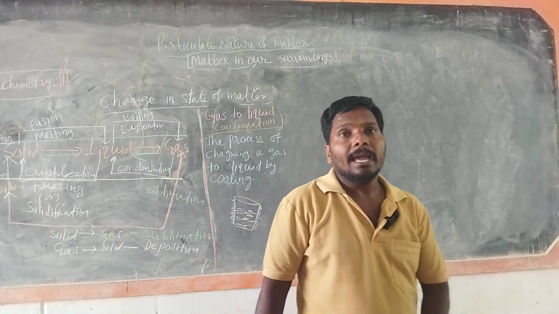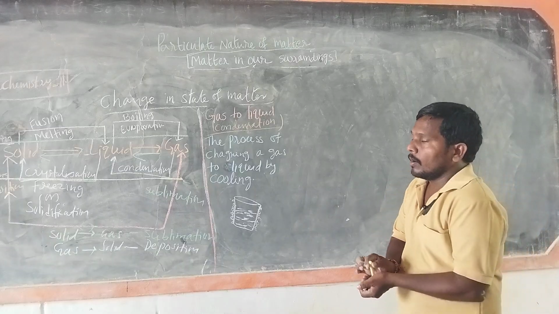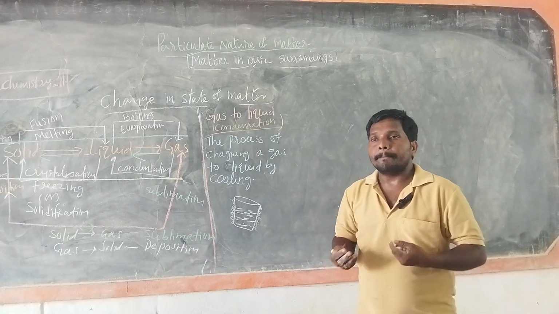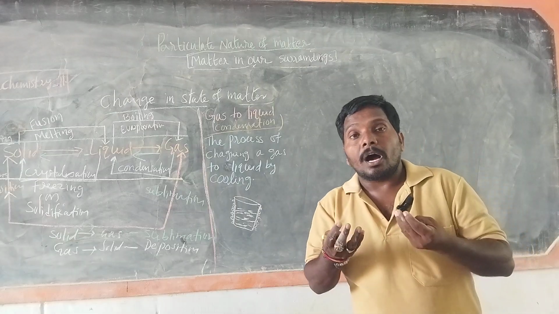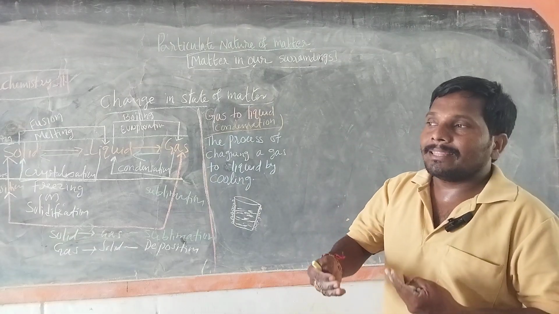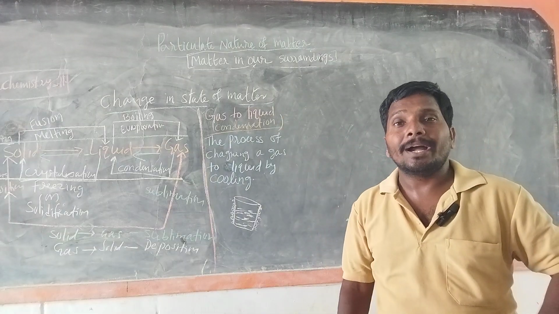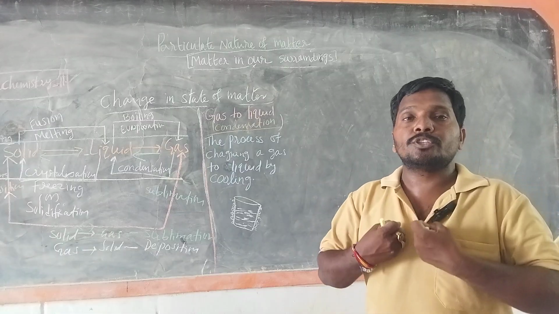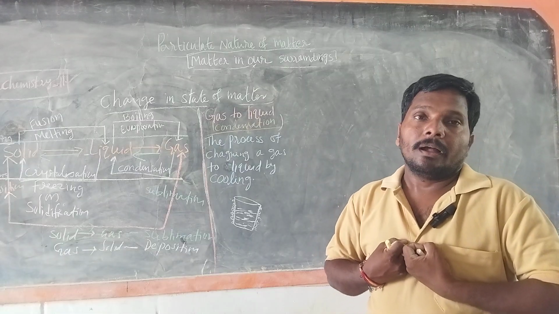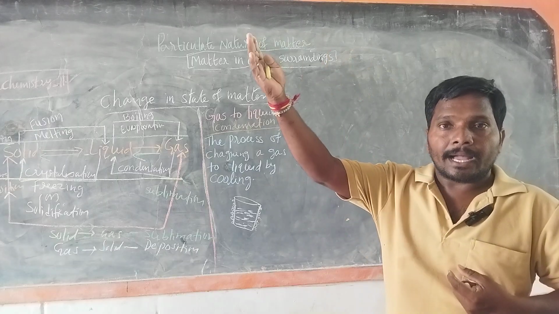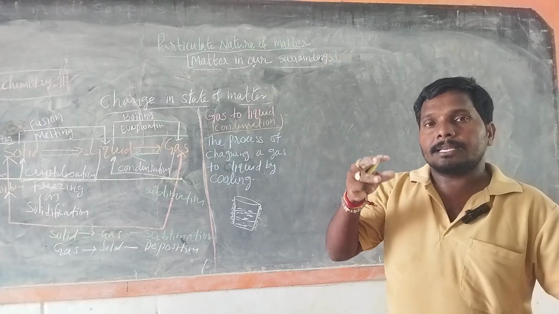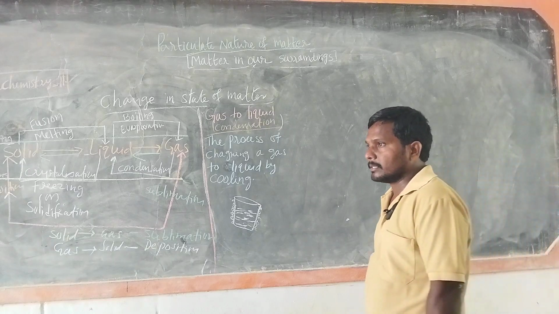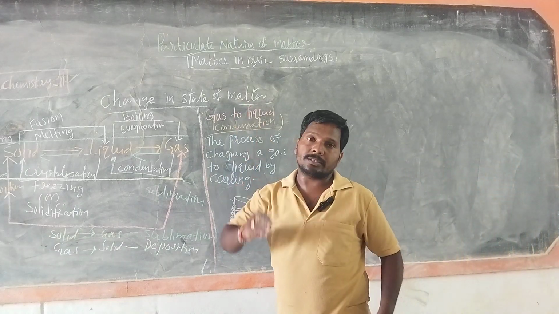Water vapor molecules have more energy because they absorb energy while converting to gas. That means the liquid particles absorb the energy and convert into gas, so the gaseous particles have more energy.